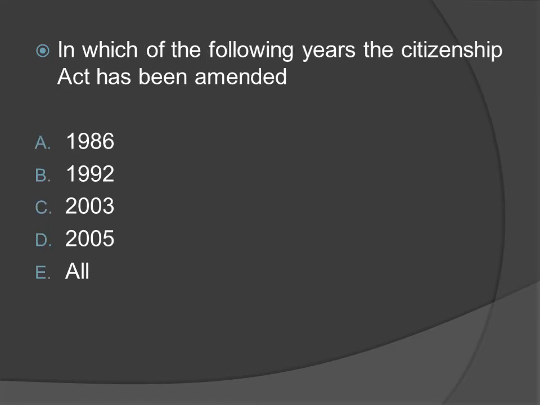In which of the following years has the Citizenship Act been amended? Option A, 1986. Option B, 1992. Option C, 2003. Option D, 2005. Option E, all of the above.